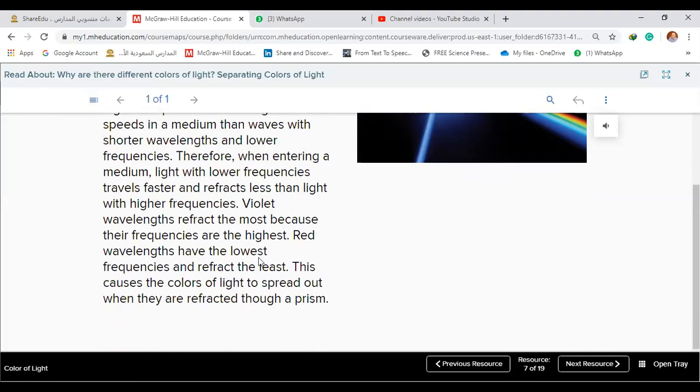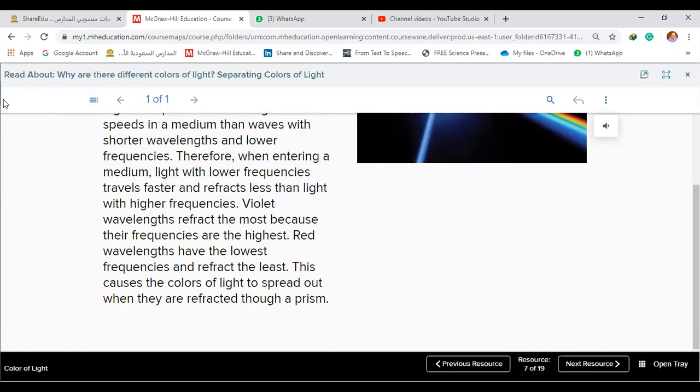Can you complete, Naif, from violet? Violet refracts the most because its frequency is the highest.